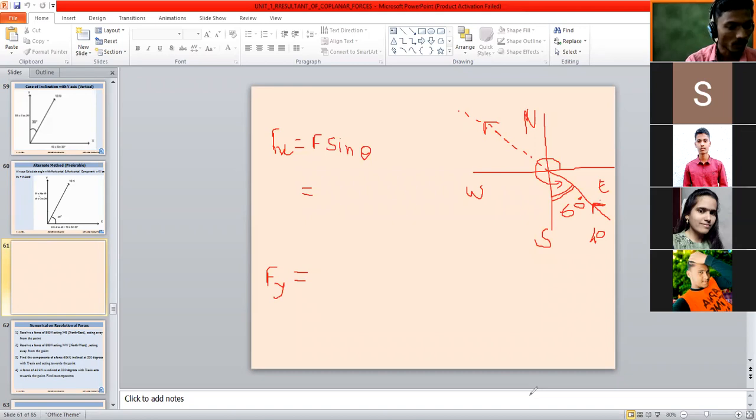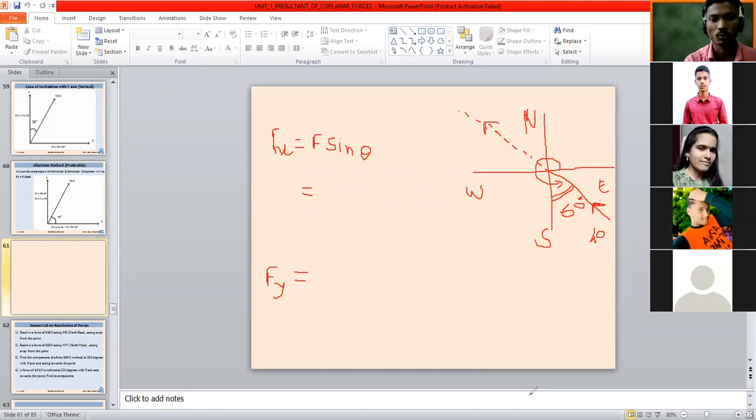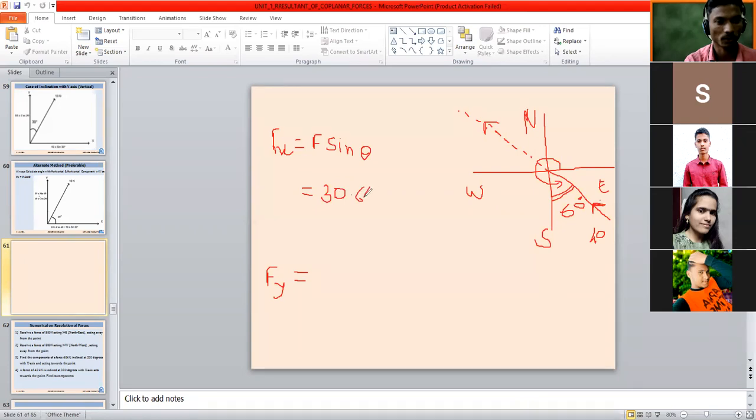34.64. 34.64 is the correct answer with its unit, kilonewton. Here I will write below: 34.64 kilonewton. What about its direction?